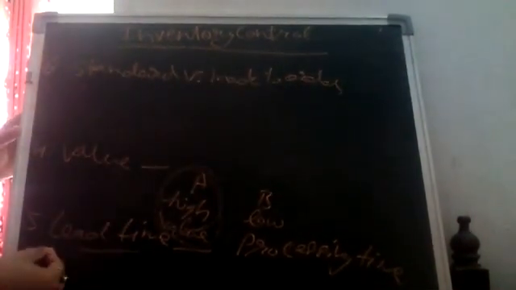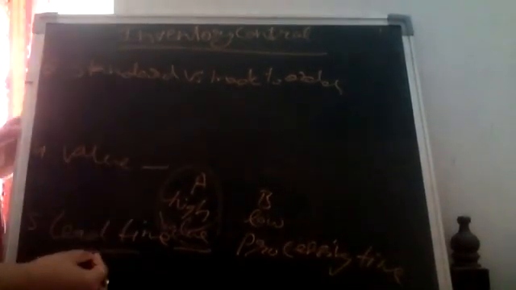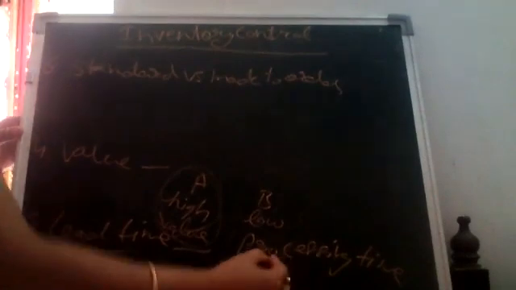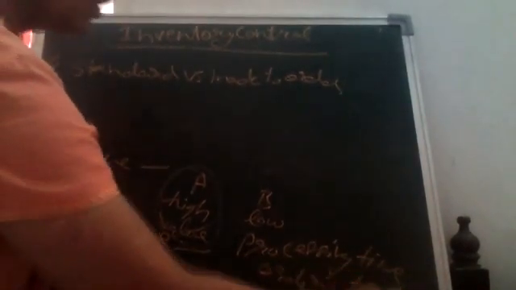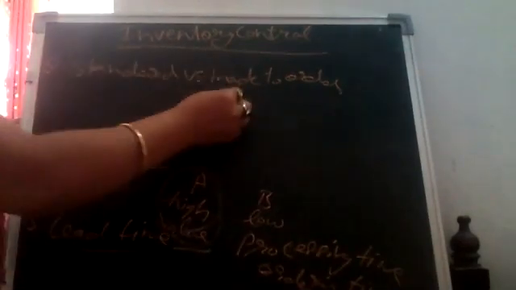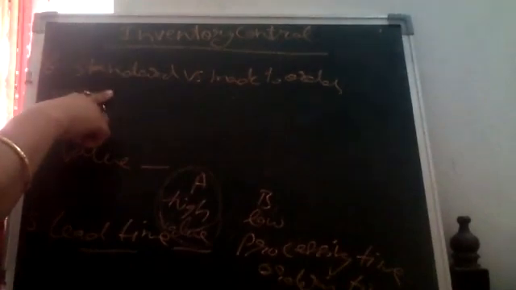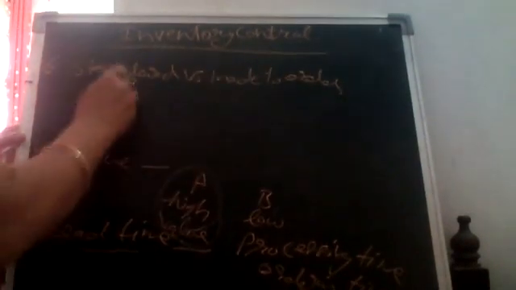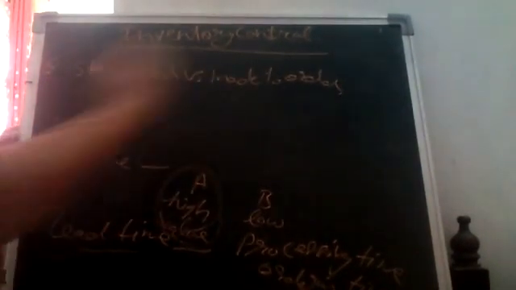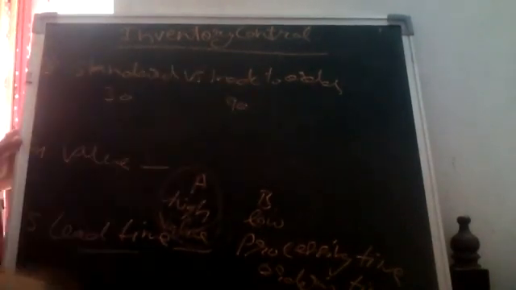We read here lead time. Two types of lead time we studied, processing time and ordering time. So here standard or made to order means there is one product for which an order can be placed and the supply will be received within 30 days. There is another product which takes at least 90 days.